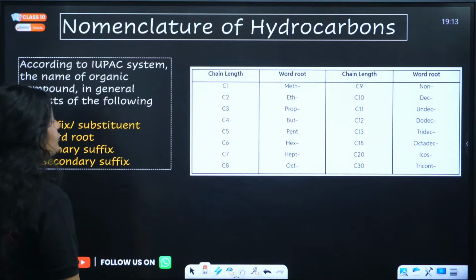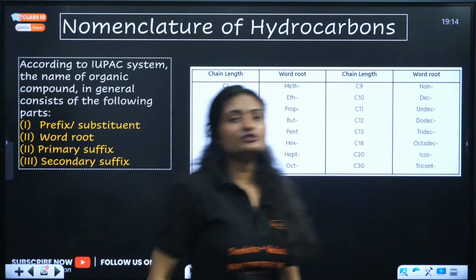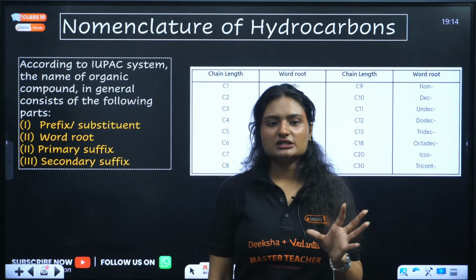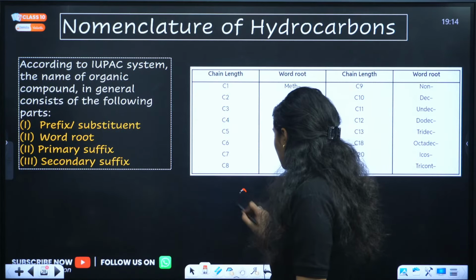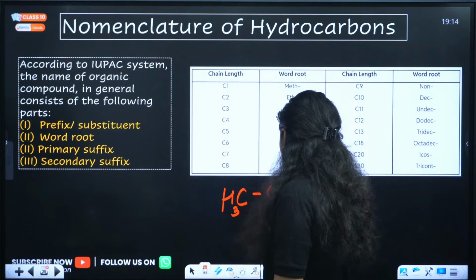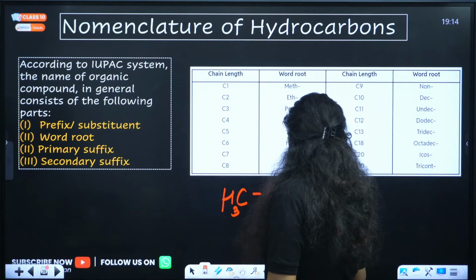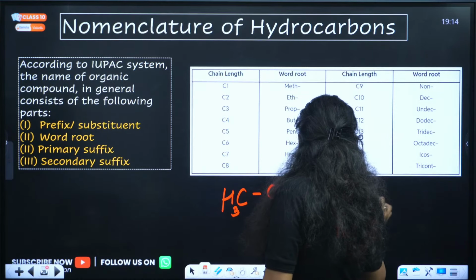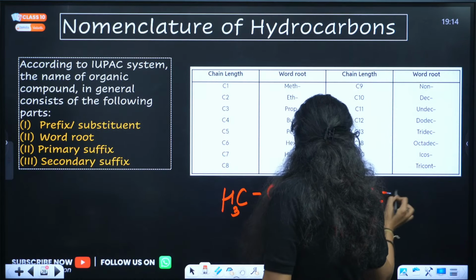Okay. Now, how do you name hydrocarbons? Whenever you are naming a hydrocarbon, you do one thing. Let's start by naming this one.